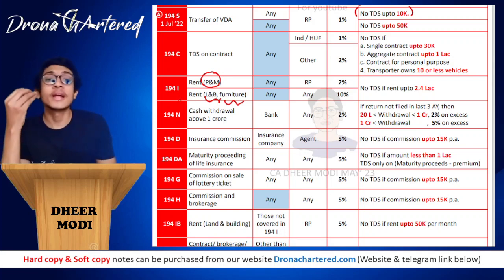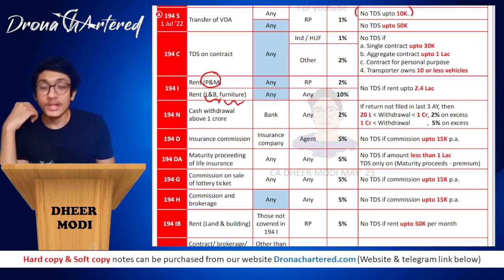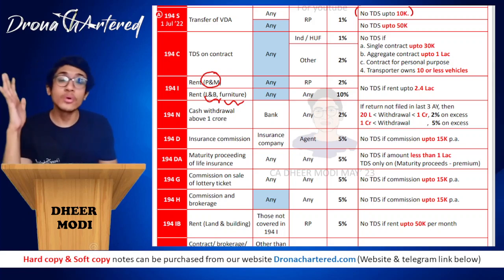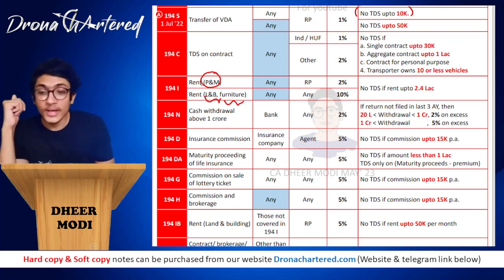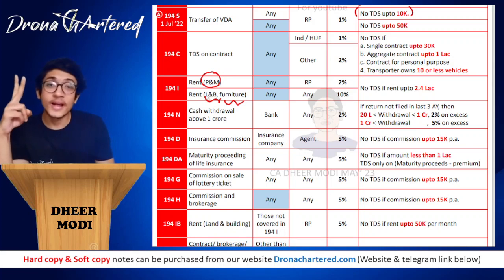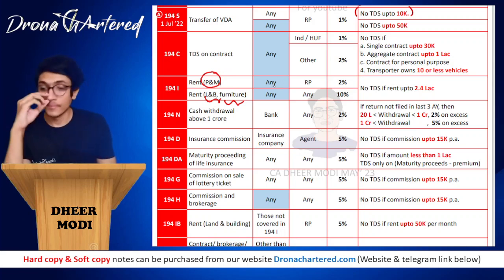Any land and building. So I stands for ilaka. In your ilaka, there is land, there is building, there is some plant and machinery. Therefore, section 194I. In Hindi, ilaka means area. So therefore, 194I: rent of plant and machinery, rent of land and building and furniture. Of course, over here also, these are blue.